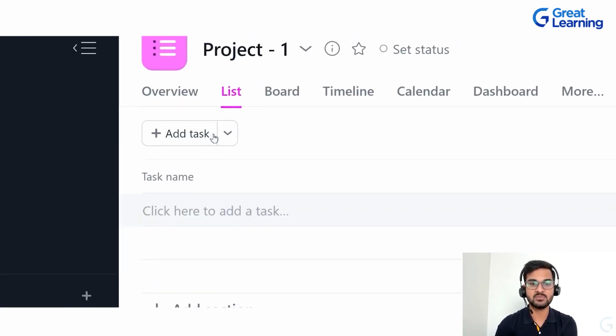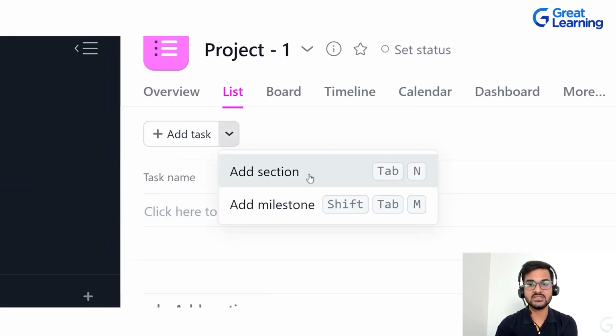Once you go to this particular little arrow, it is going to show you two options, add section and add milestone. Now what is a section? A project can be divided into various sections and those sections can be divided into various tasks. Now if you want to divide it further, you can actually divide those tasks into various subtasks as well. I'm going to show you how that can be done with the help of this tool.